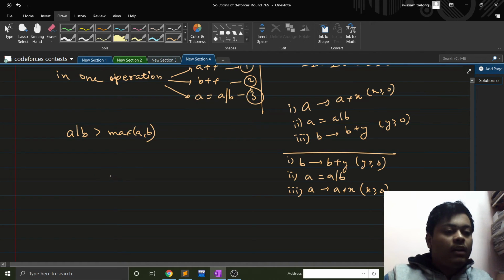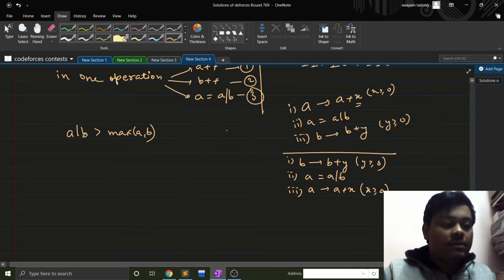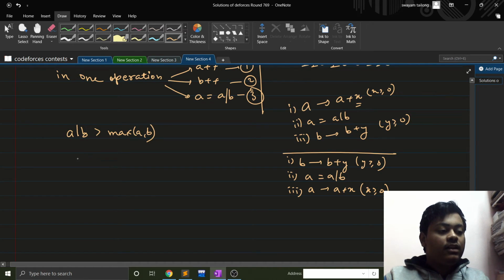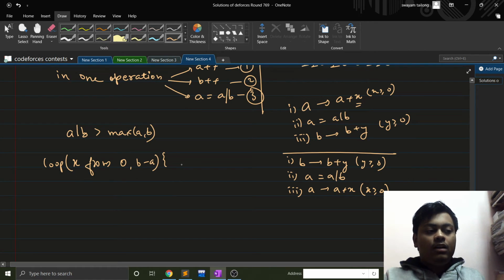Okay, now what we can do is just iterate on this x, right? We can use a loop. First I'll explain and then I'll show you my code. We can apply a loop on this x from 0 to b minus a. Fine. And then check how many y's we require. How many y's do we require?